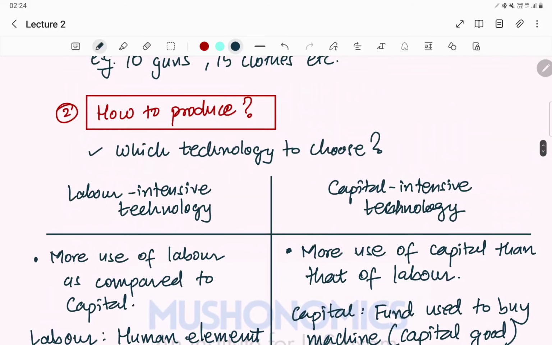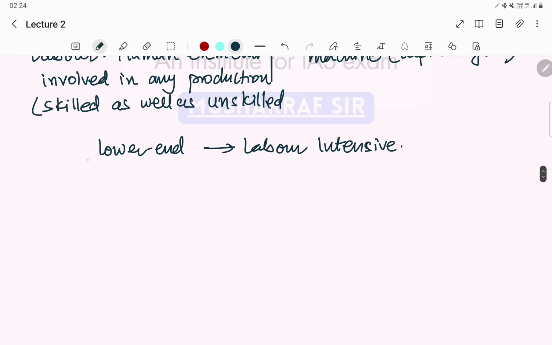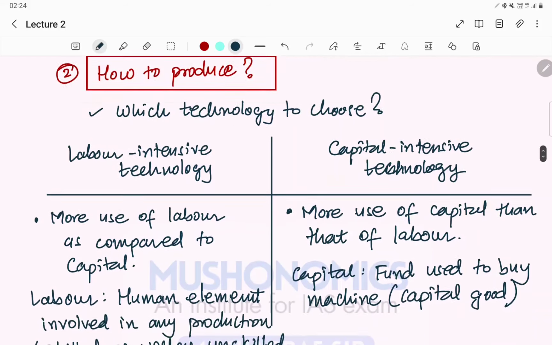This is about how to produce. How to produce involves one more question, that is which raw materials to be used, right? For example, whether the milk packets should come in plastic packets or in a glass bottle. These kind of things, which raw materials to be used. So this was our second question, that is how to produce.